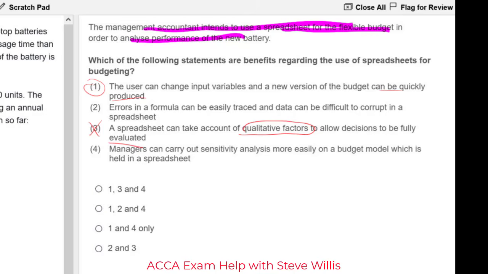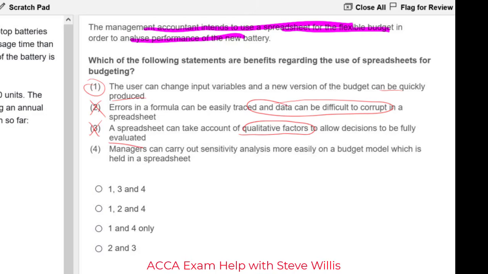Statement 2, errors in a formula can be easily traced and data can be difficult to corrupt in a spreadsheet. That's statement 2. I don't like that one. Guys, it's difficult to find errors, and as you know, it's easy to corrupt data in a spreadsheet. You can easily make a transposition error when you're entering a figure into a cell or you're setting an exchange rate, and that can be difficult to track down. So I'm not liking statement 2.